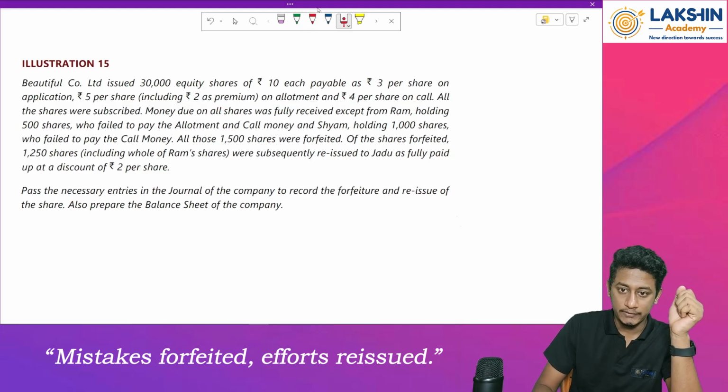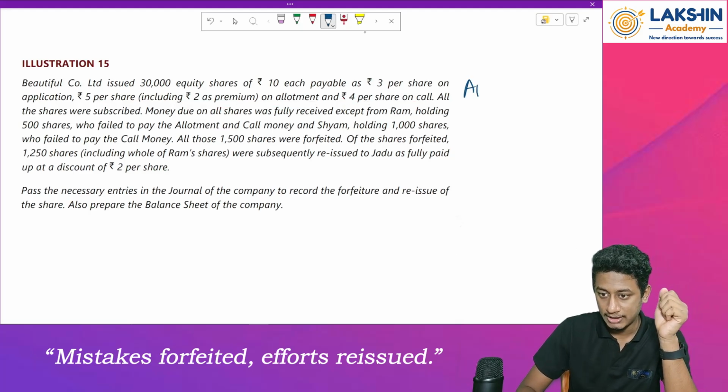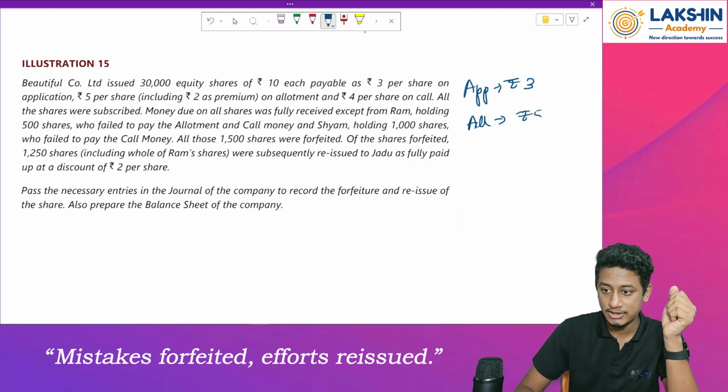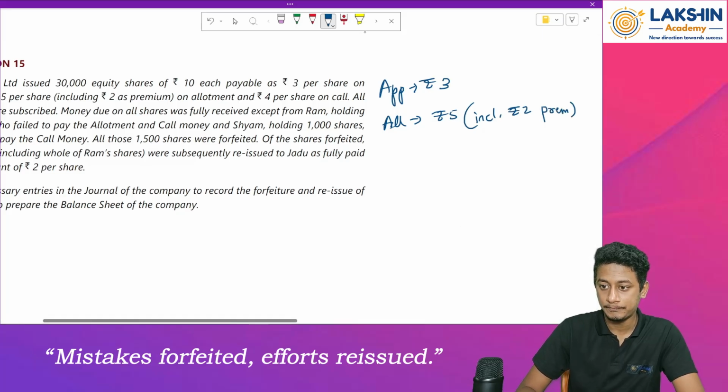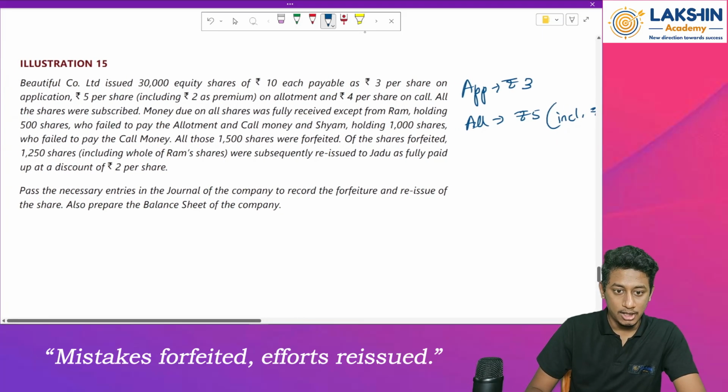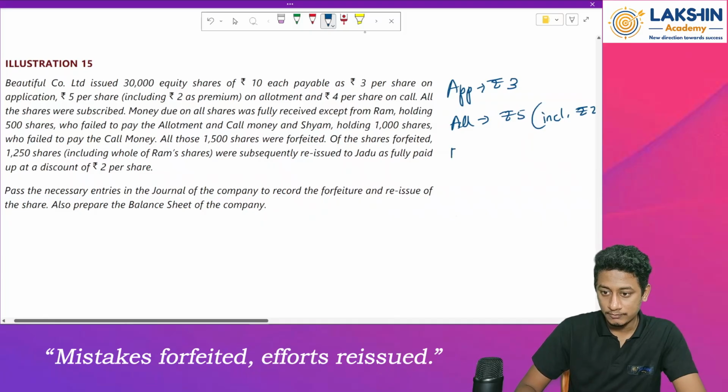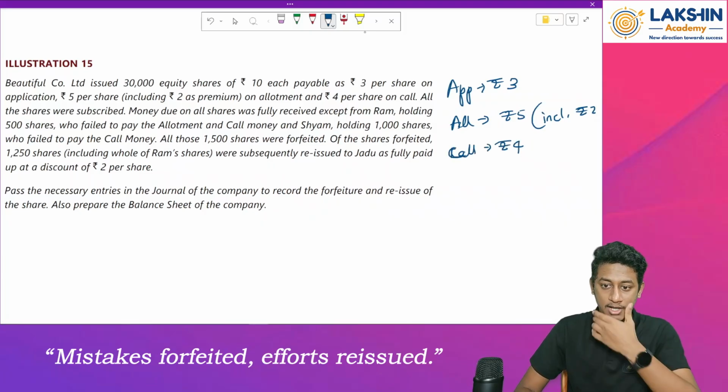First of all, just write it down. On application we are receiving how much? Rupees 3 per share. Then on allotment we are receiving how much? Rupees 5 per share. This is including what? Including rupees 2 premium. And then on call, rupees 4 per share.